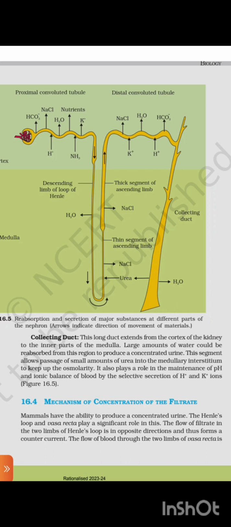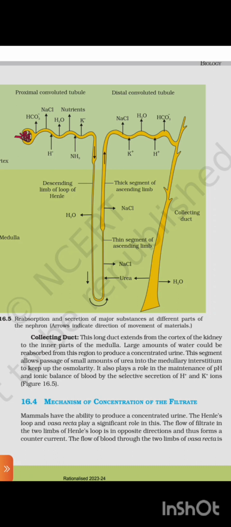Collecting duct. This long duct extends from the cortex of the kidney to the inner part of the medulla. Large amounts of water could be reabsorbed from this region to produce a concentrated urine. This segment allows passage of small amounts of urea into the medullary interstitium to keep up the osmolarity. It plays a role in the maintenance of pH and ionic balance of blood by the selective secretion of hydrogen and potassium ions. Figure 16.5. 16.5 Mechanism of concentration of the filtrate. Mammals have the ability to produce a concentrated urine.